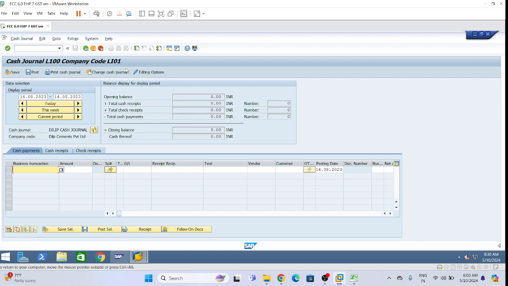We have defined four locations, four cash related things, but we have not done any transaction. That's why it is showing opening balance and closing balance as zero only. Okay. So now we will do first. To make any payment, first we need to get some cash in our system. Then only we can make the expense.